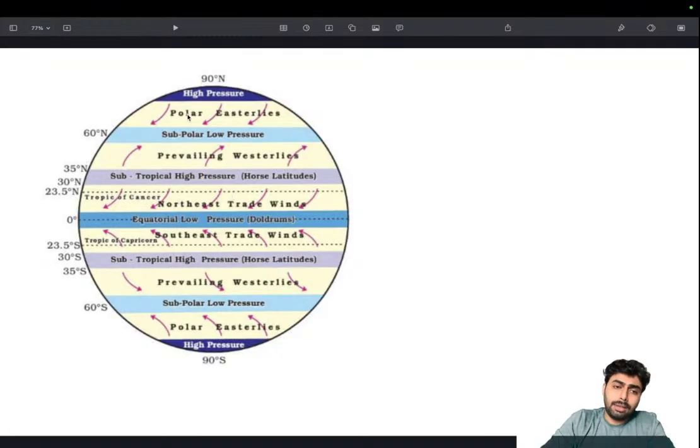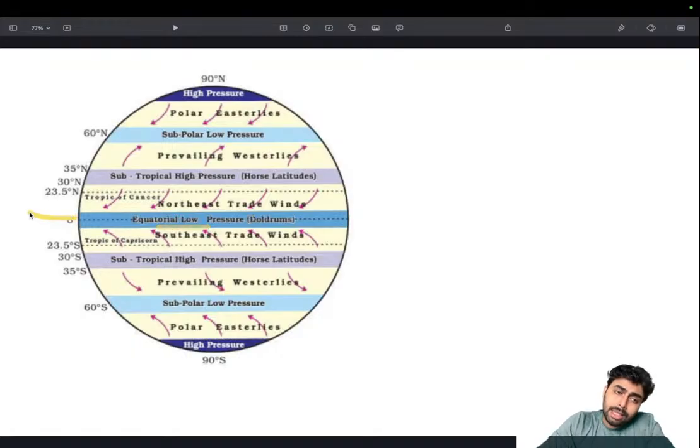That's it. And the reasons for these are the pressure belts formed due to the actions of these winds and thermal action or solar insolation. So let's start with the equator. Why is the equator an equatorial low pressure belt? Because the equator gets the maximum insolation, and due to that convection currents happen and the air and water rise, leaving a low pressure region, because the rising of the air creates a low pressure region. So this region becomes the equatorial low.